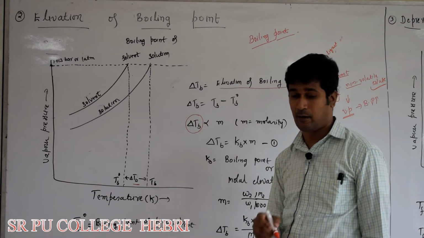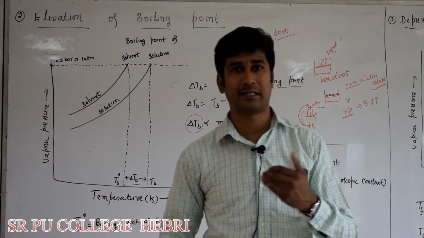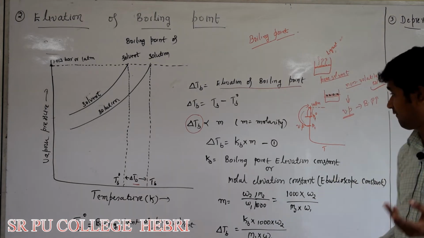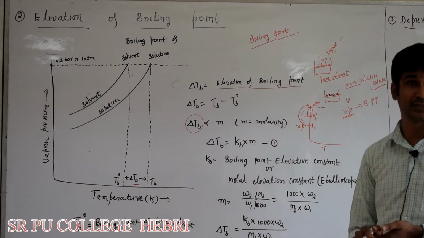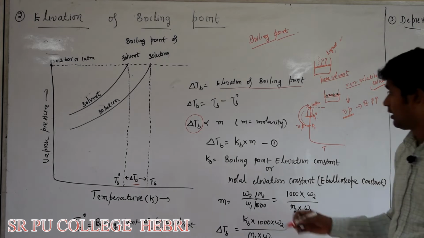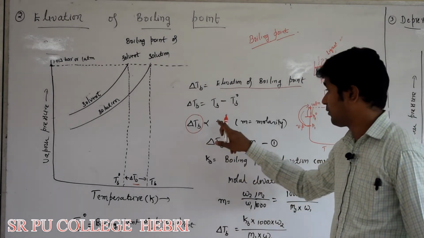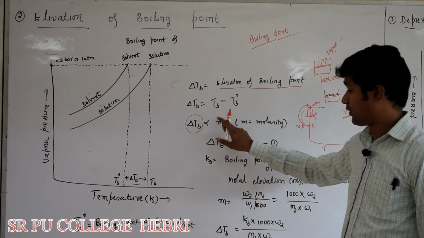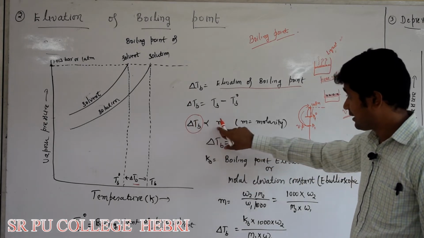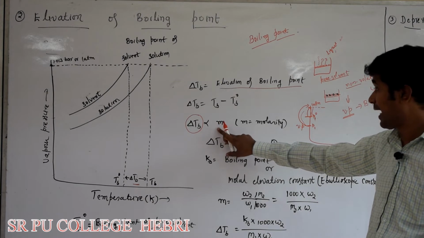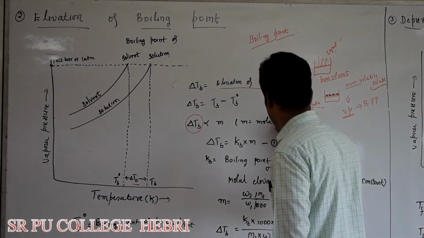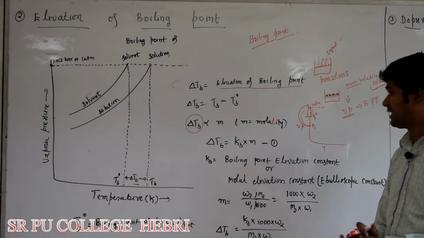And a colligative property depends upon the number of solute particles or quantity of substance present in the solution, irrespective of the nature. So delta TB is a colligative property which depends upon the quantity of solute. So here we have written delta TB is directly proportional to m. m means molality. It's not molarity, it is molality. Molality of solution.